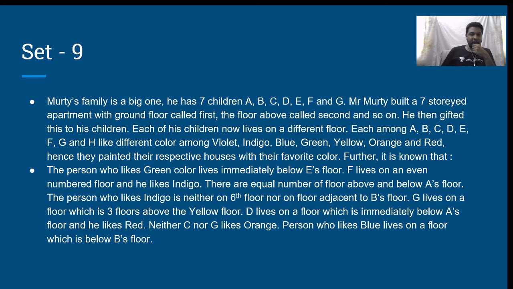Further, it is known that the person who likes green color lives immediately below E's floor. F lives on an even numbered floor and he likes indigo. There are equal number of floors above and below A's floor. The person who likes indigo is neither on the 6th floor nor on a floor adjacent to B's floor. G lives on a floor which is 3 floors above the yellow floor. D lives on a floor which is immediately below A's floor and he likes red. Neither C nor G likes orange. The person who likes blue lives on a floor which is below B's floor.